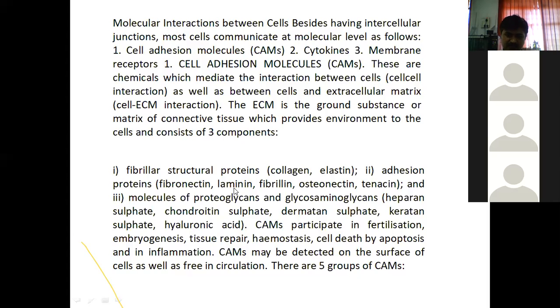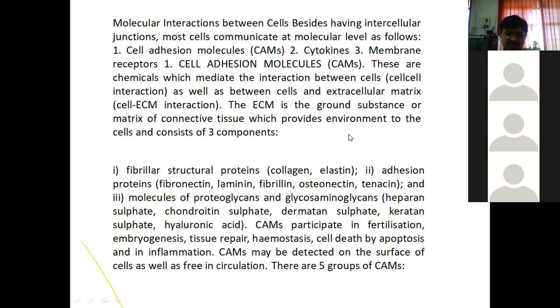Then heparan sulfate, chondroitin sulfate, dermatan sulfate, keratan sulfate, hyaluronic acid. These are the substances from which the extracellular environment is formed.